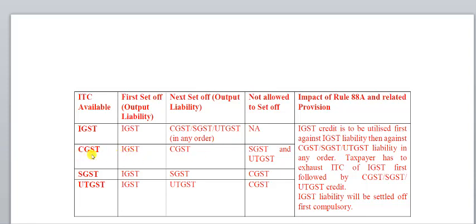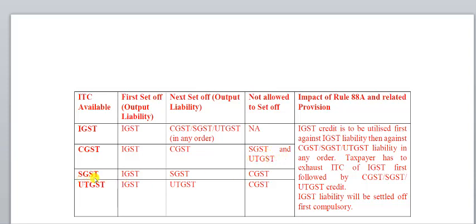Input tax credit available under CGST can be first set off against IGST. The remaining amount can be set off against the output tax liability of CGST. Please remember, the input tax credit available under CGST cannot be set off against output tax liability of SGST and UTGST.